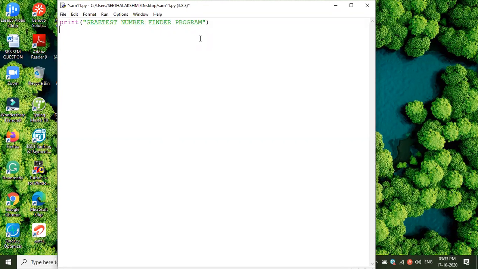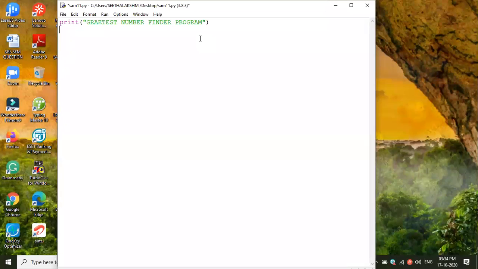Now we need to get the three numbers. Can you say the code? How to get the three numbers from the user? It may be whatever number. Now time is yours. You have to say. What is the code? If you are quiet, it means you don't know the answer.